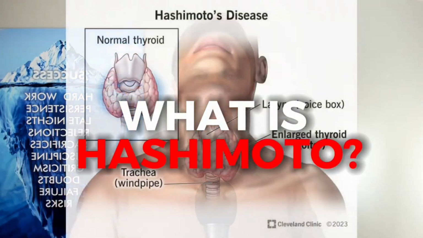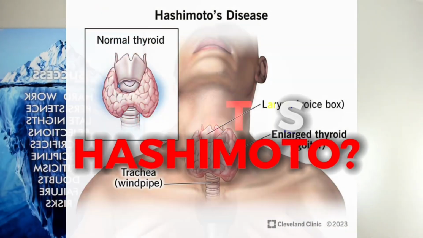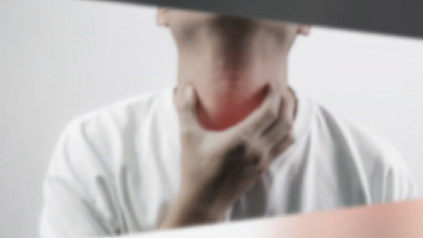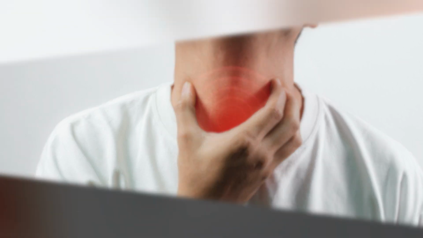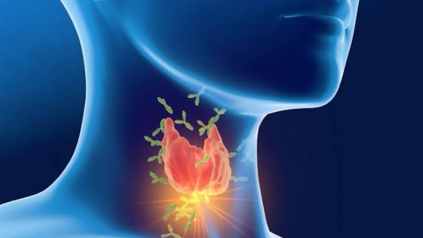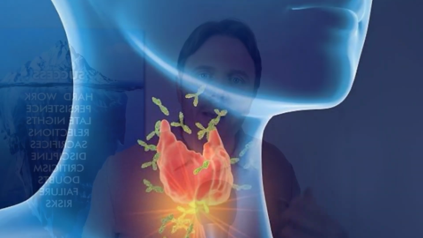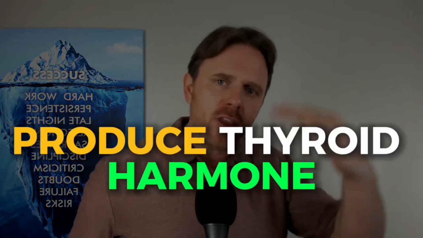All right, so let's dive in. Hashimoto's without thyroid antibodies. So first off, what is Hashimoto's? That's an autoimmune thyroid issue where your immune system is attacking your thyroid gland. Typically, you're going to see antibodies like TPO, thyroid peroxidase, or anti-thyroglobulin, or thyroglobulin antibodies. These are antibodies that are attacking the tissue, and you're going to see inflammation. And then over time, that tissue is going to lose its ability to function and produce thyroid hormone, thus putting you into a more low thyroid state.